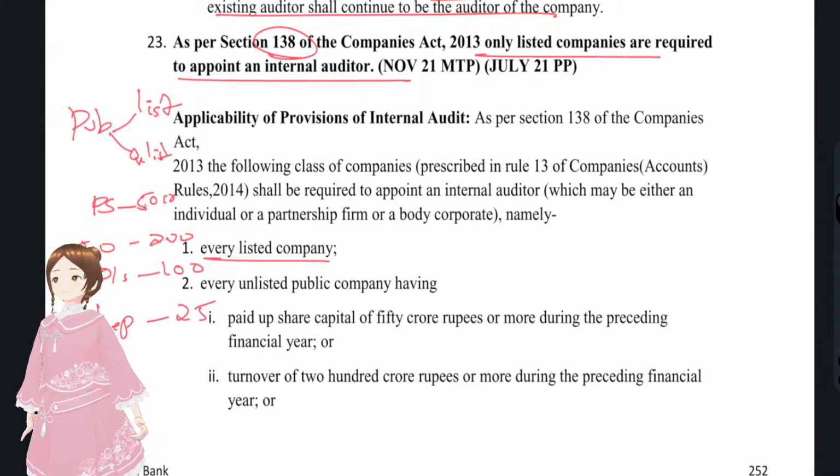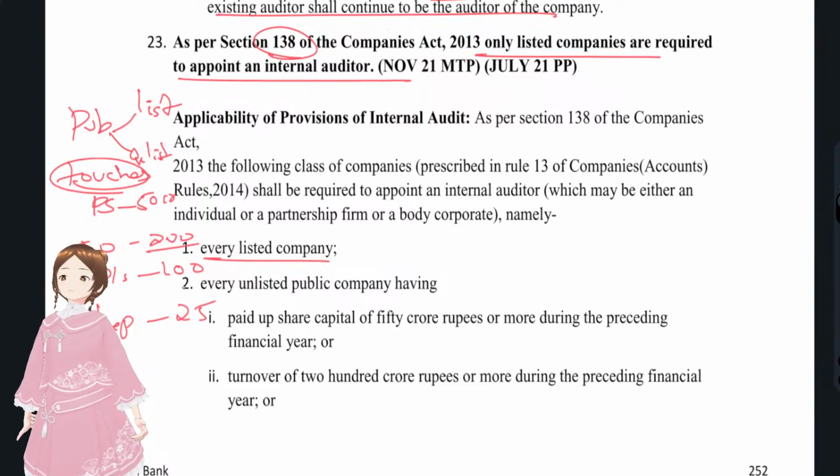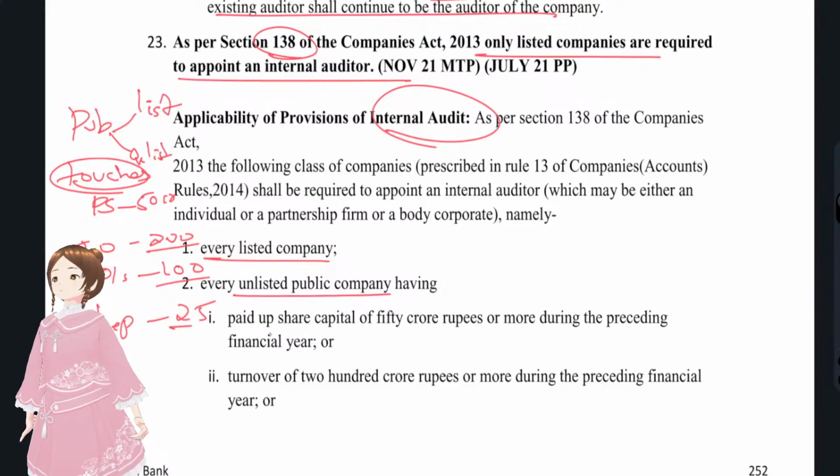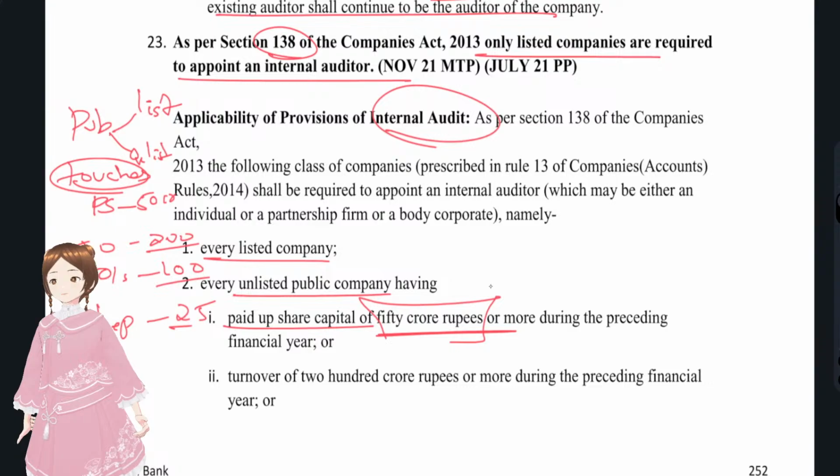You see, if it touches 50 cr, or turnover touches 200 cr, or outstanding borrowings from any banks or financial institutions at any point of the financial year touches 100 cr, or deposits taken touch 25 cr, internal audit provisions would be applicable. So an internal auditor has to be appointed. You see here, unlisted public company, paid up share capital 50 cr or more, if it touches 50 cr, internal audit applicable.